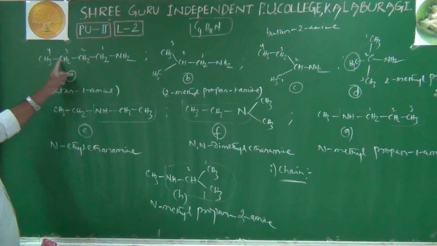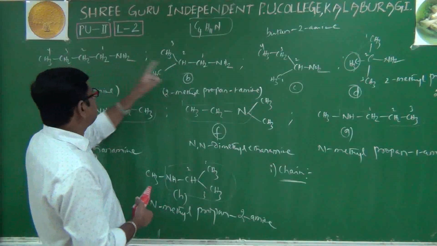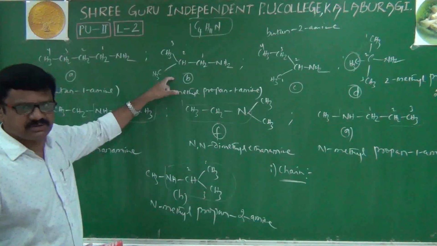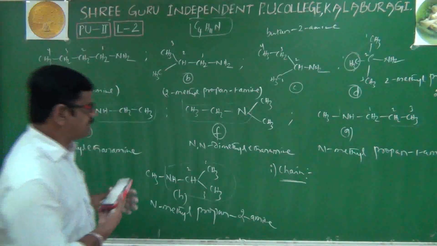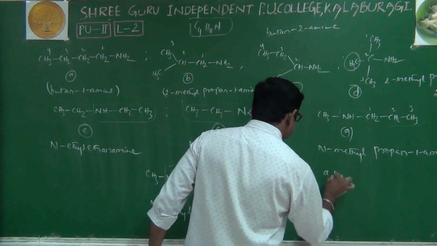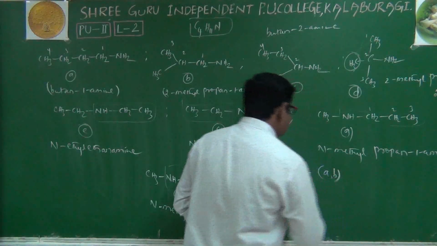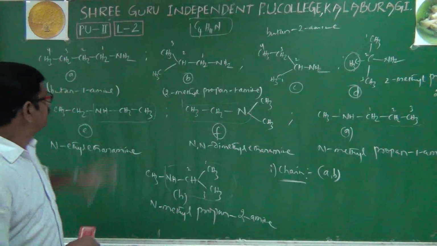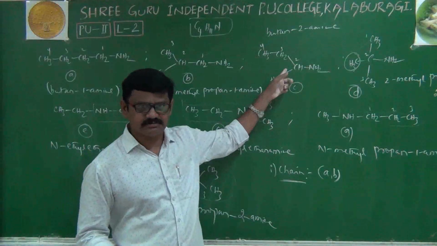Here we'll have 1, 2, 3, 4 carbons. That's why A as well as B, A and B are 100% chain isomers, no doubt. Because here we'll have 3 carbons in the parent chain, and here we'll have 4 carbons in the parent chain. That's why AB is one pair of chain isomers. Okay, AB.